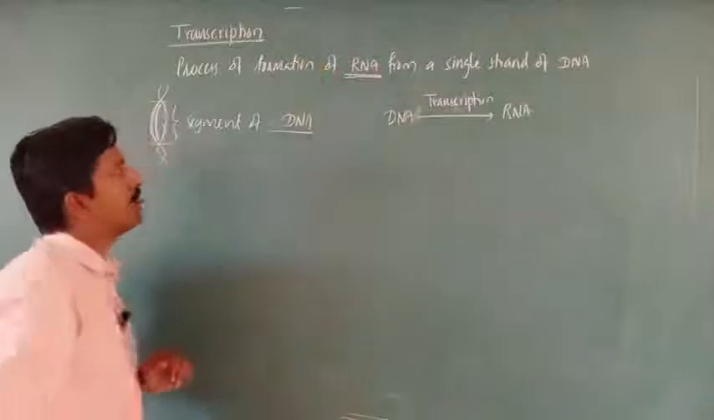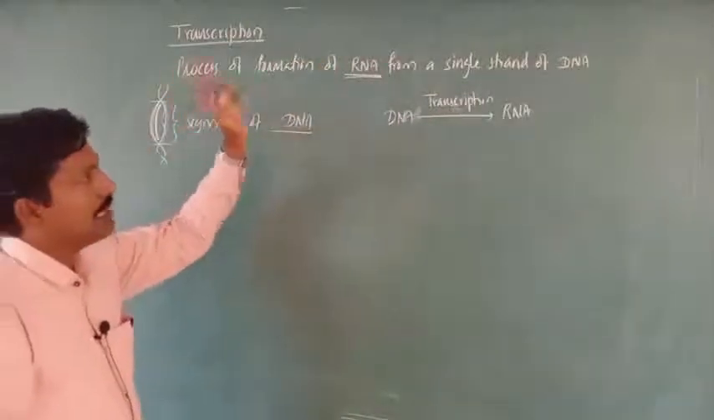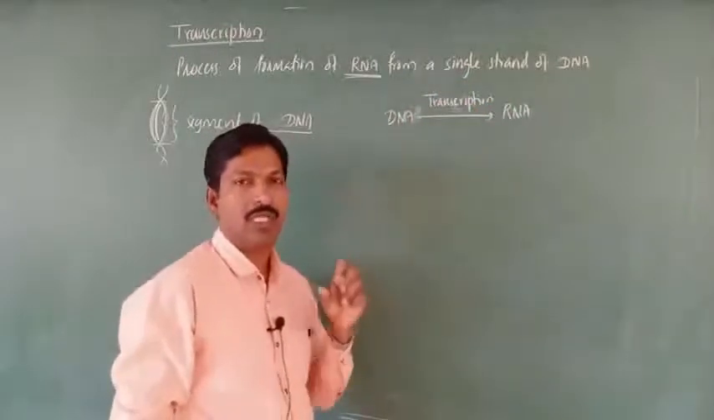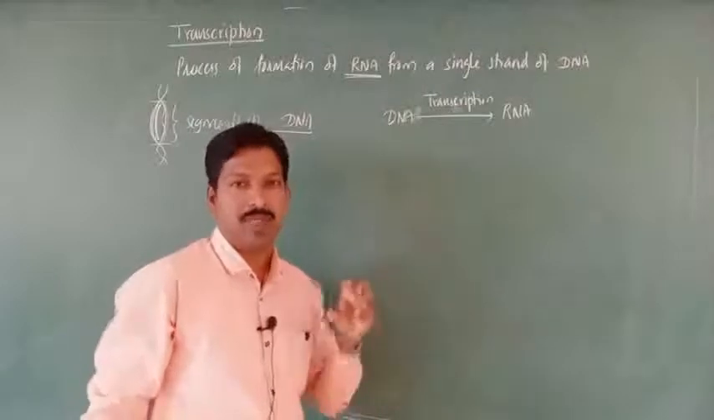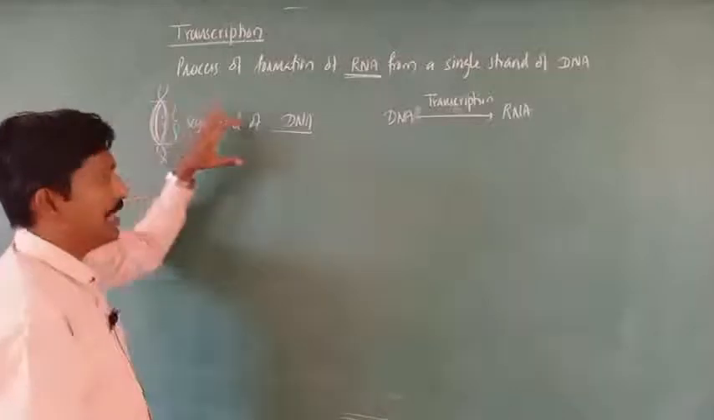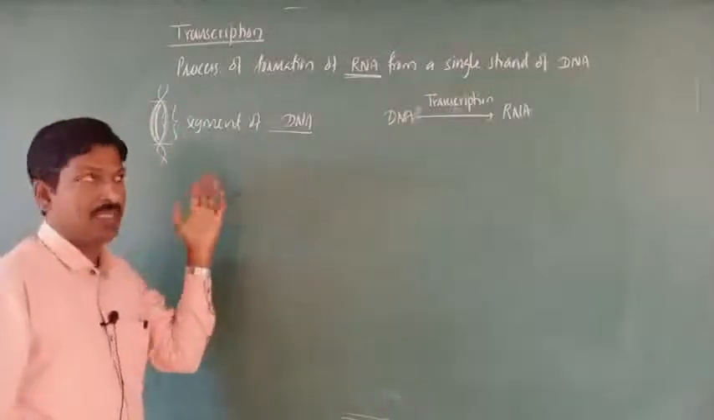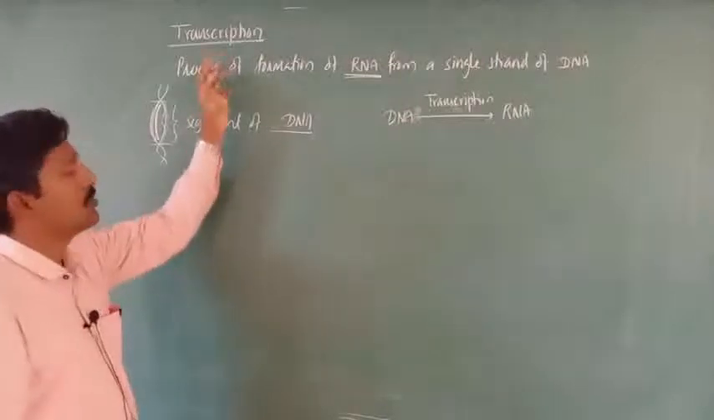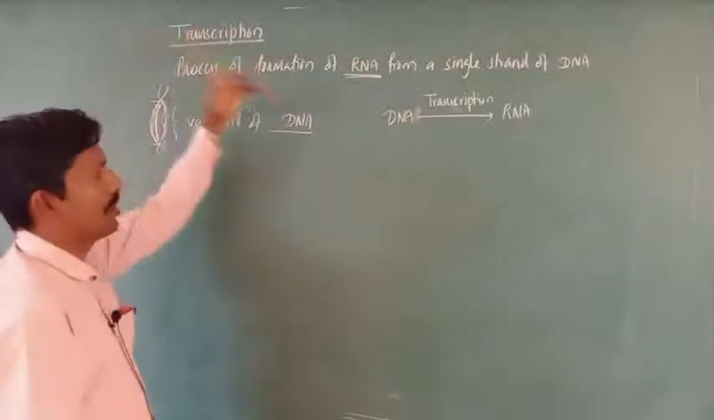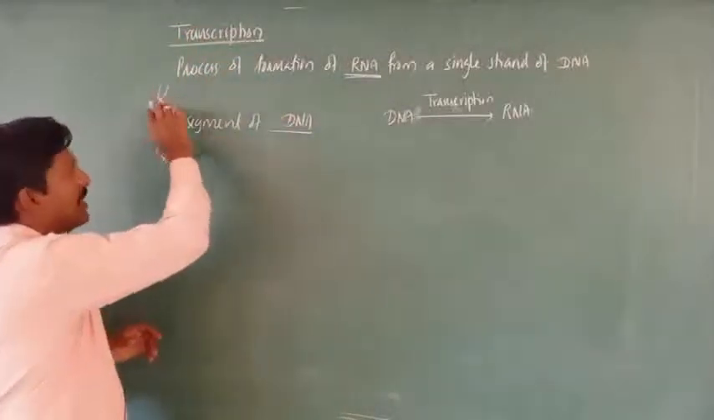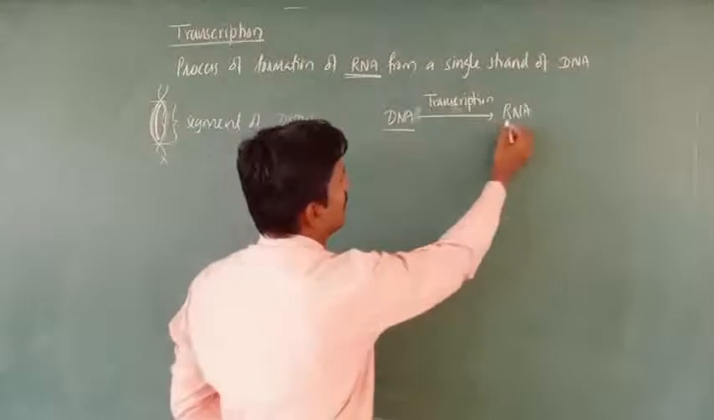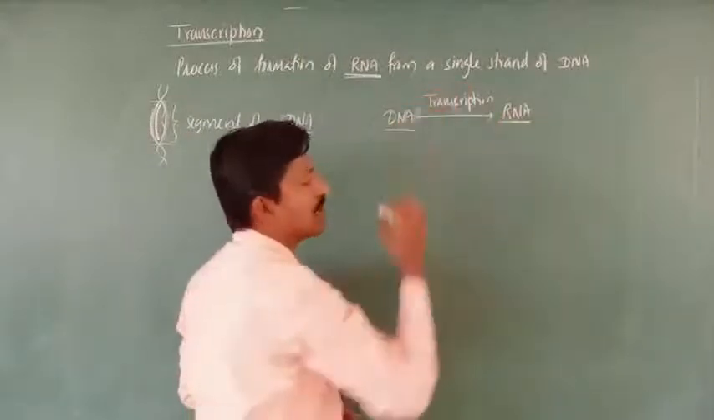This RNA is formed by a single strand of DNA for a segment of DNA, not the whole DNA, only as much as is required, or a particular gene. When you consider a segment of DNA called a gene, that gene is transcribed. That phenomenon is referred to as transcription. So this much of the segment is transcribed into RNA, which is single stranded.